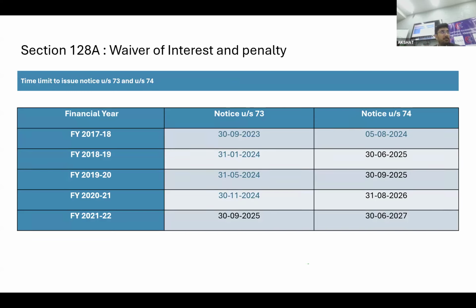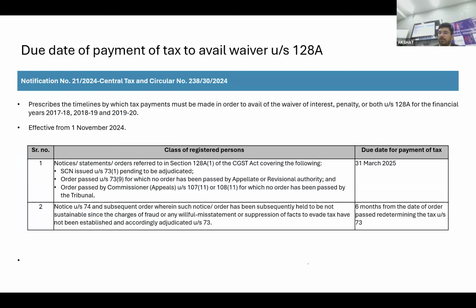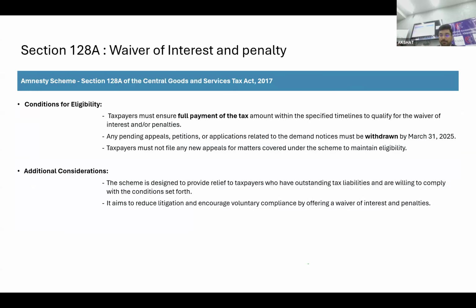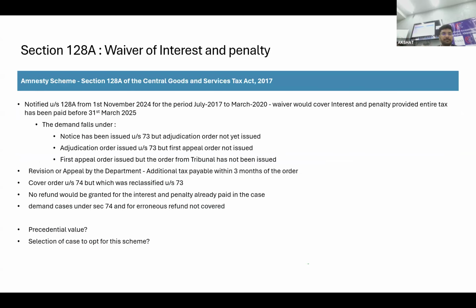So the moment your case is referred to 74 but subsequently gets covered under 73, then certainly you will have a fresh time limit. And that fresh time limit is 6 months from the date of the order passed redetermining tax under 73D. So this is the limited point. Right now you have to make the payment, whatever payment is due, and then you have to file these various particular forms. The process is also defined. I have covered that.